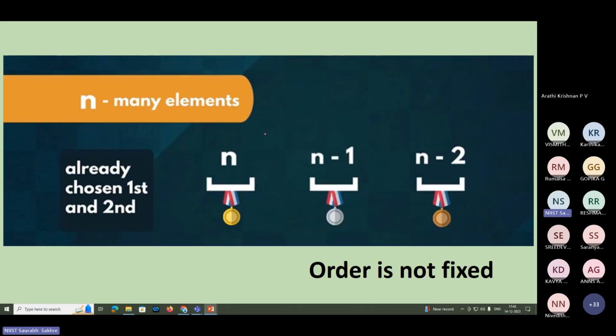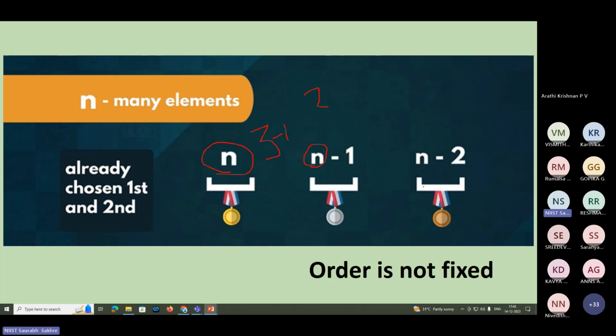So now you see here order was not fixed. Okay, I didn't tell you that no, first you try Lewis only or first you try Kimi or Max only. You have started by your own and that was the freedom given to us. So suppose there are n number of candidates for a particular rank, and you have chosen one. So naturally for second position you will have n minus 1 candidates, right? There were 3 drivers. Out of that, you have chosen one for the first post. So of course, now there will be 2. That is 3 minus 1. That is n minus 1.